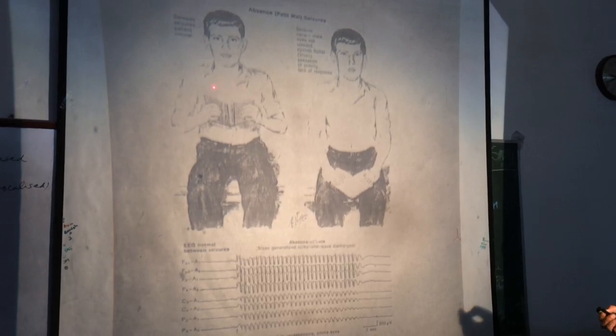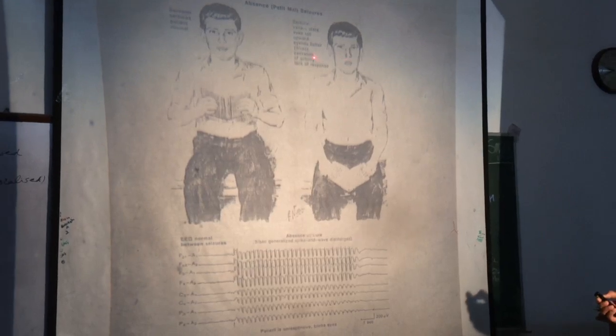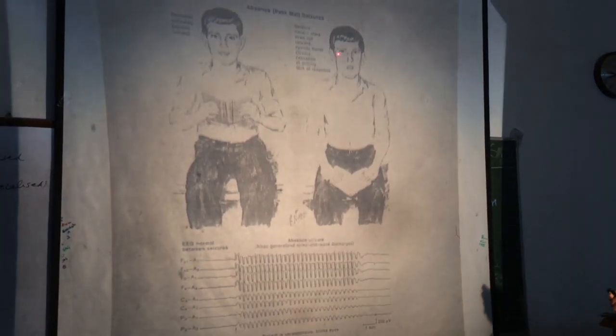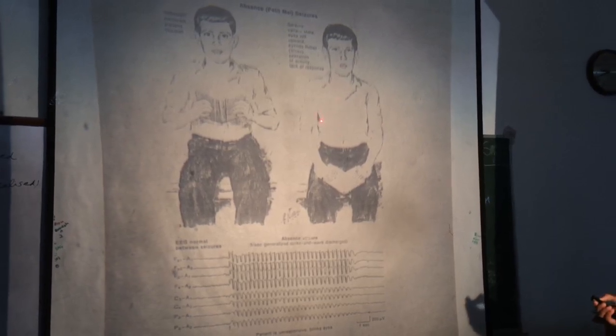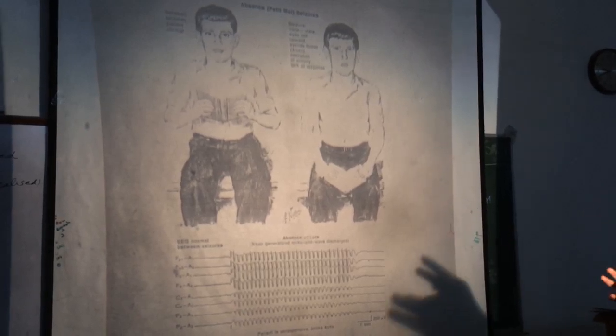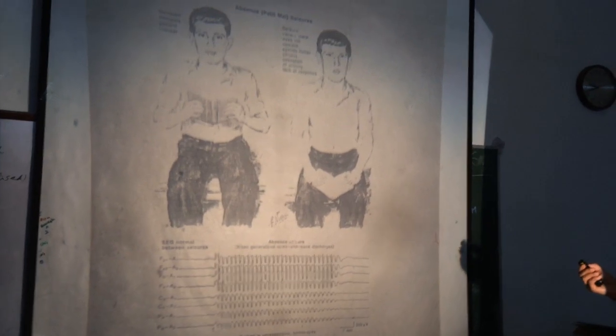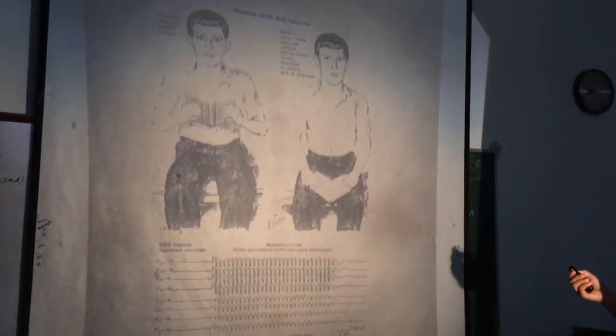It is more common in boys. So this boy is reading a book. Suddenly, the boy loses contact with the environment and stares blankly into space. There may be blinking of the eyelids.